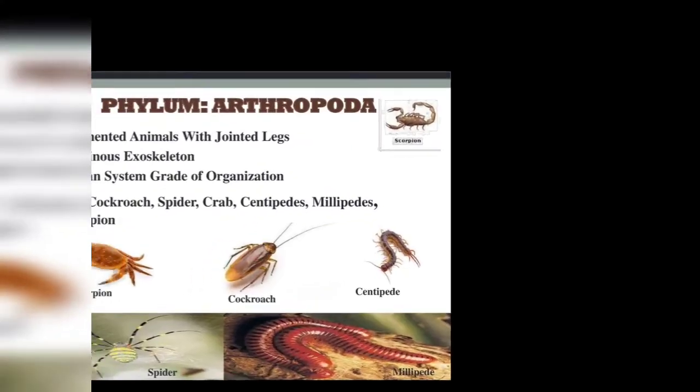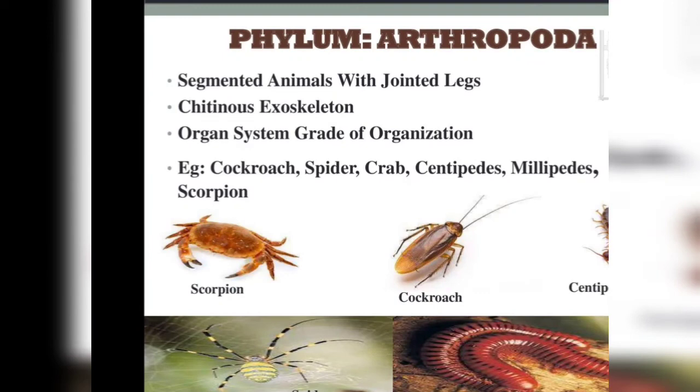Phylum Arthropoda. Arthropods are segmented animals with jointed legs and chitinous exoskeleton. It is the largest phylum, comprising about 80% of the known species. All arthropods are bilaterally symmetrical animals. These are triploblastic body-walled animals, namely ectoderm, endoderm and mesoderm. The coelom is a hemocoel filled with a blood-like hemocoelic fluid.